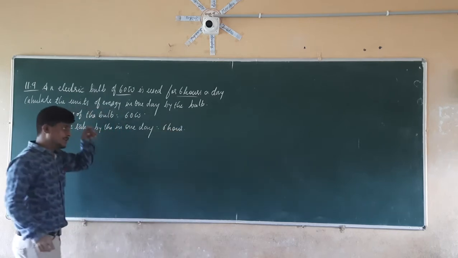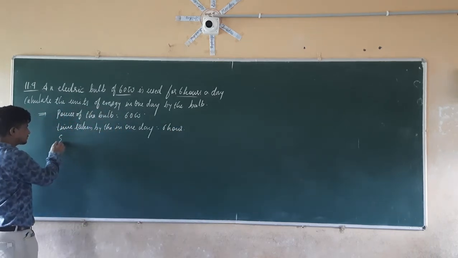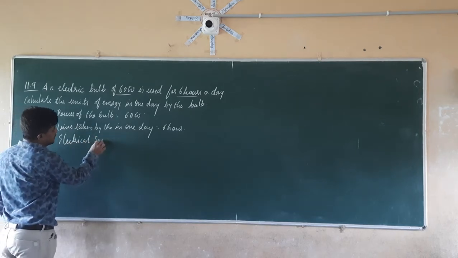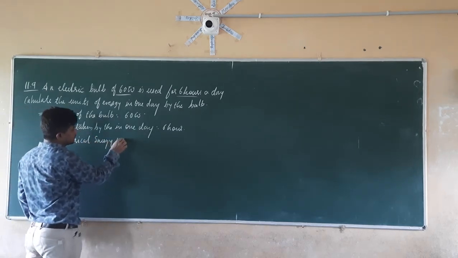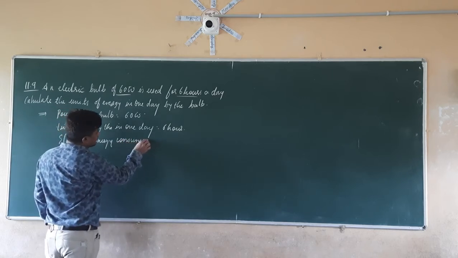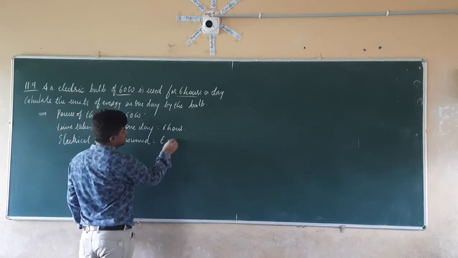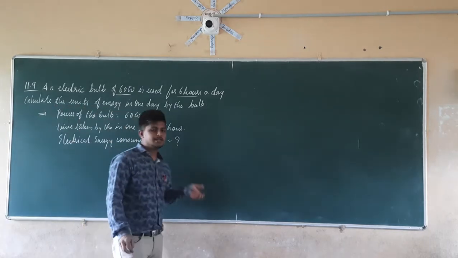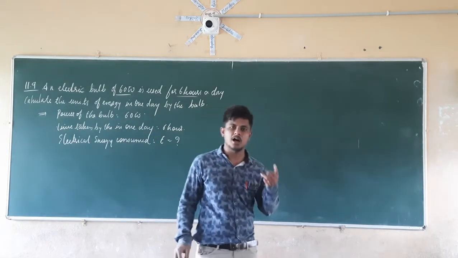So we have to calculate the electrical energy consumed, E is equal to question mark. We have to calculate the electrical energy consumed in kilowatt hour.